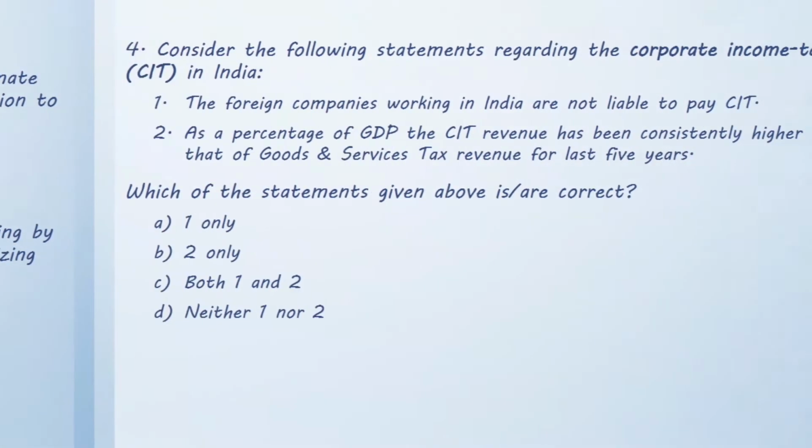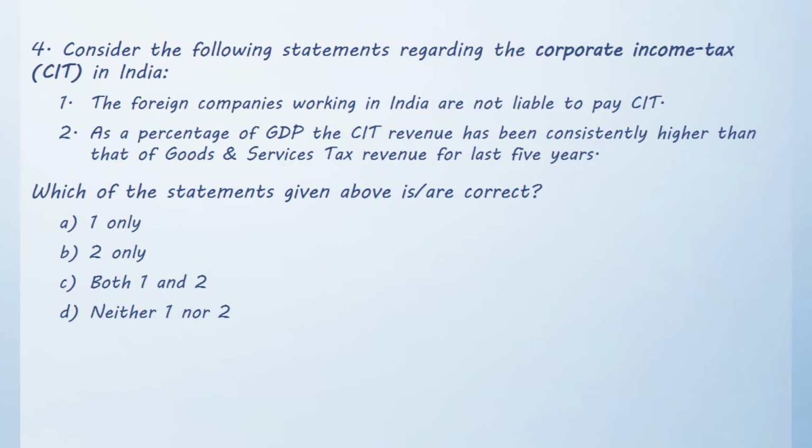Heading to the next question. Consider the following statements regarding the corporate income tax in India. Statement 1. The foreign companies working in India are not liable to pay corporate income tax. Statement 2. As a percentage of GDP, the CIT revenue has been consistently higher than that of goods and services tax revenue for last 5 years. Which of the statements given above are correct? Option A, 1 only. Option B, 2 only. Option C, both 1 and 2. Option D, neither 1 nor 2. The correct answer for this is option B, 2 only.